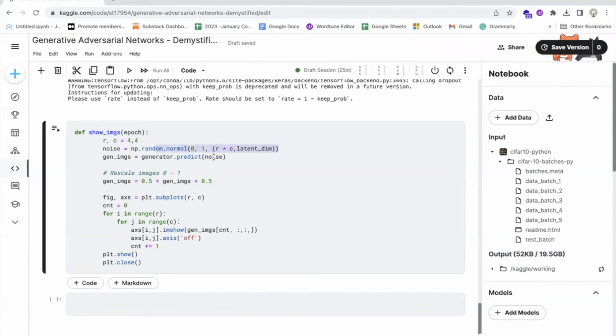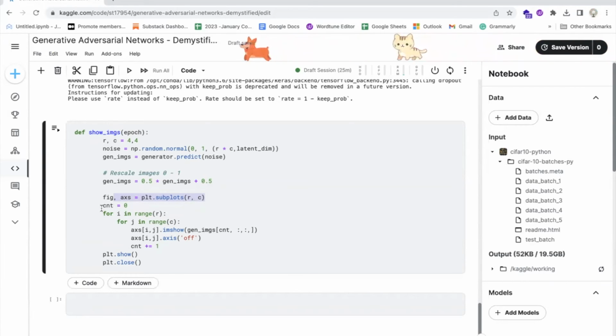The generated images are then rescaled from the range -1, 1 to the range 0, 1 using the formula gen_ims = 0.5 * gen_ims + 0.5. A new matplotlib figure and axis objects are created to display the grid of generated images. The grid has r rows and c columns, and each axis object displays one generated image.